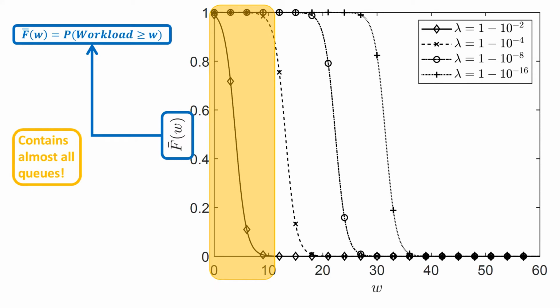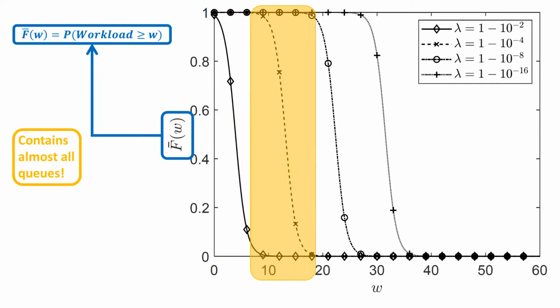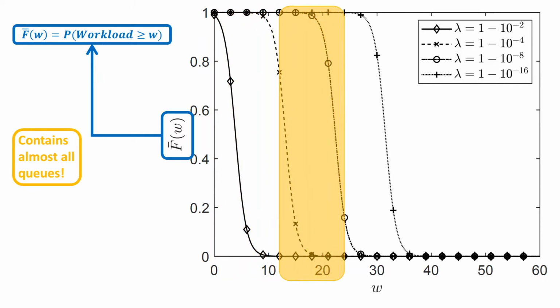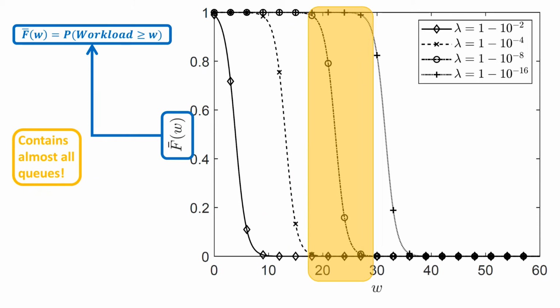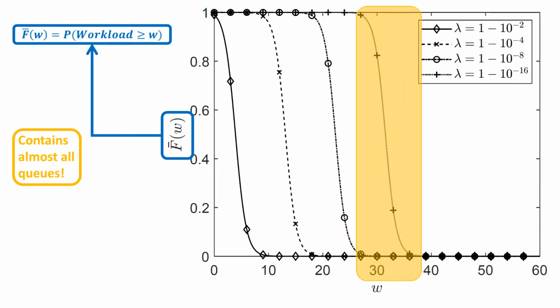We observe that as we increase the value of lambda closer and closer to 1, we do not need to enlarge our box, but we simply need to move it slightly to the right to make it contain all queues for this larger arrival rate. Even for an arrival rate as large as lambda equal to 1 minus 10 to the power minus 16, we can still clearly see that the same bounding box as for lambda equal to 0.99 can be used to contain the workload of almost all queues.